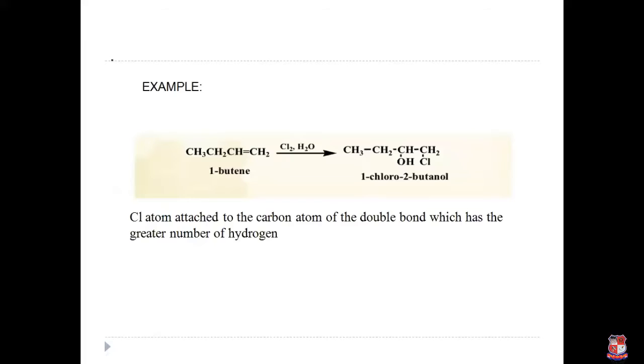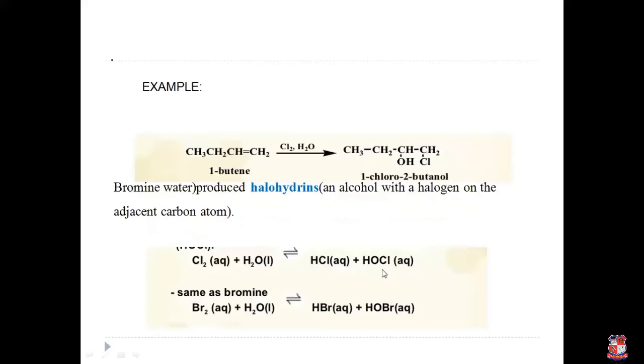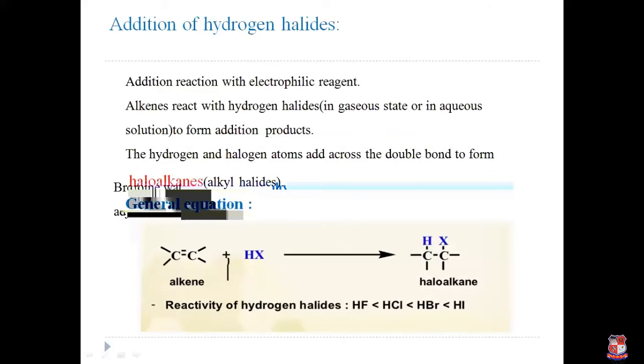So clear? In the presence of inert solvent, when we add halogen, it produces the dihalide. But when we take water or aqueous medium, it produces the halohydrin. Now, third reaction, addition of hydrogen halide. Hydrogen and halide.